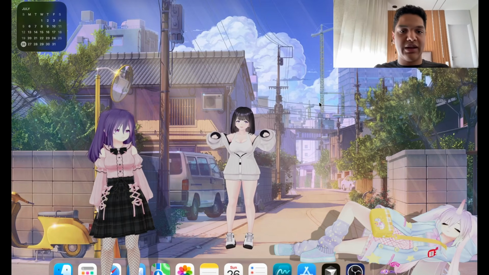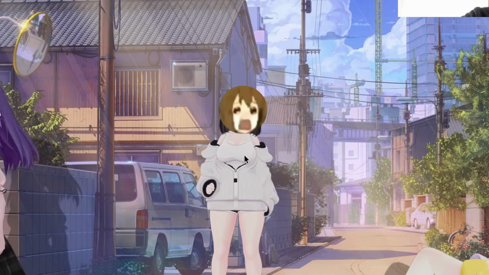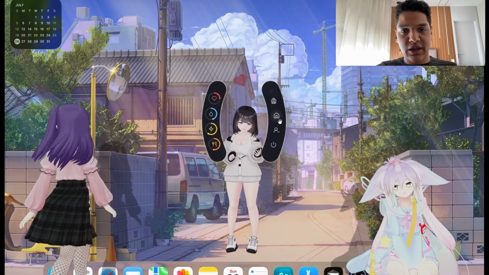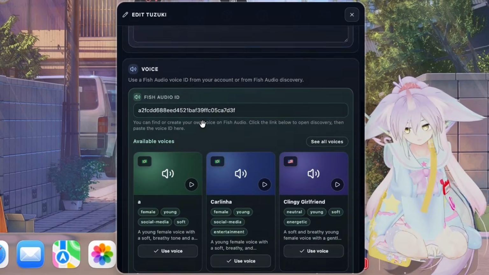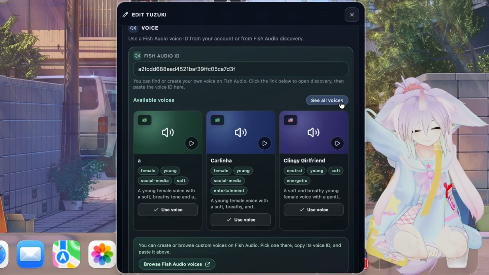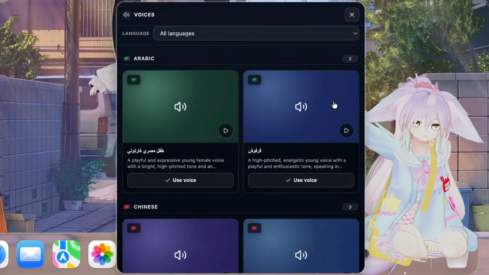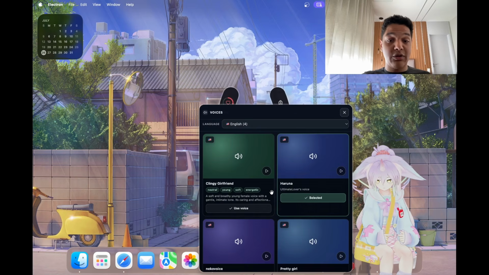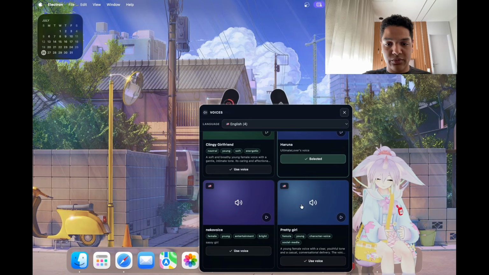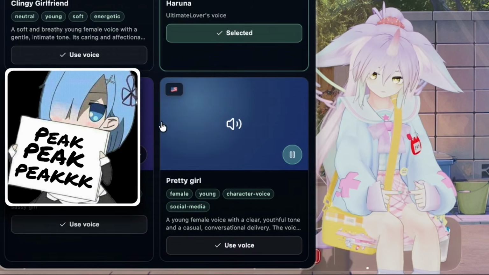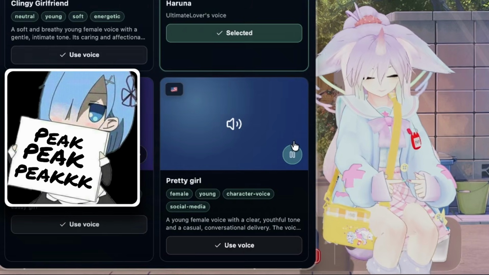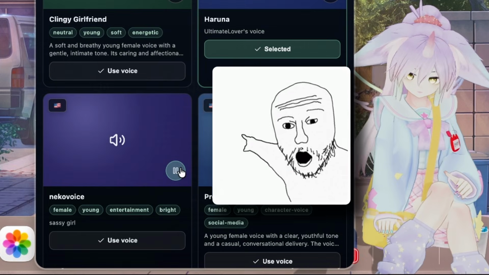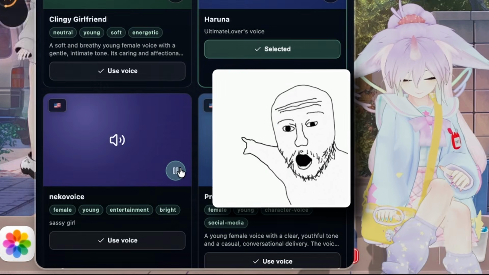Okay, now let's say that you didn't like the voice of Tizuki. You can also change that. You can go here and in avatar, and you can go here. And there's a whole catalog of voices you can use. So you can use a voice in a bunch of languages. And you can also preview them. For example, this. I think that Itadori guy is... well, I think he's kind of weird. Or this one. You really have a lot of nerve walking into my domain like this, little mortal.